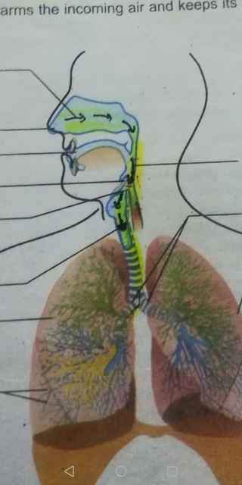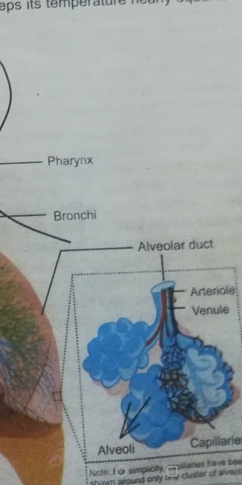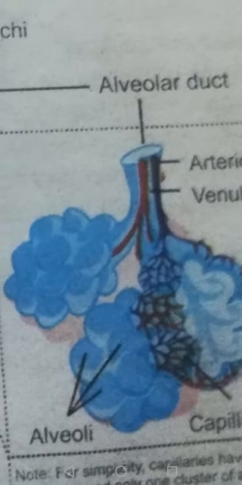Then the bronchioles form a very fine tube-like structure called the alveolar duct. The alveolar duct opens into a small cluster of pouches, which is called alveoli.